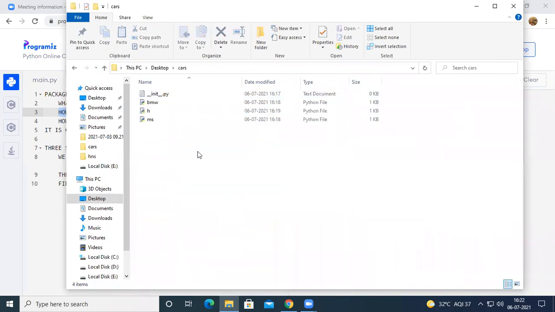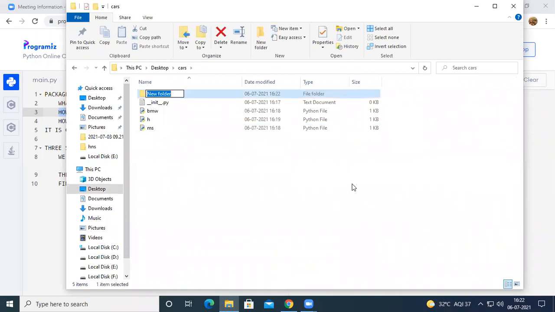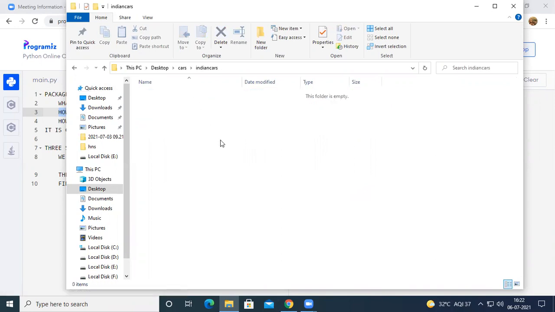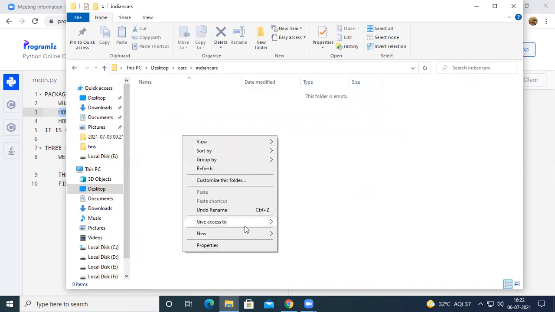So if you create a package inside another package, for example, see here, Indian cars. Now this Indian cars will become a sub package for cars. Now inside this Indian cars, the procedure is same.